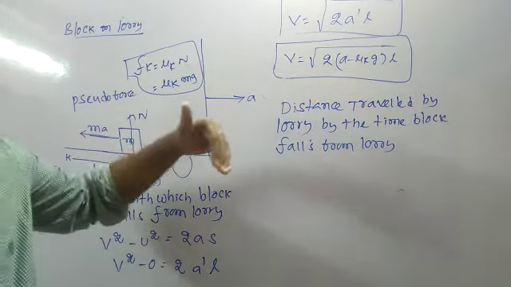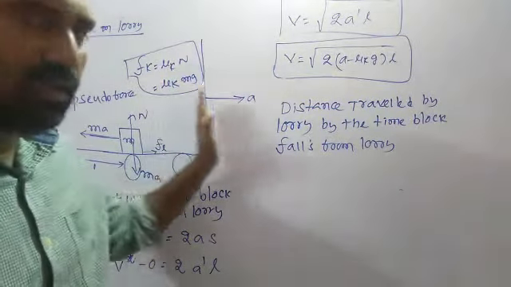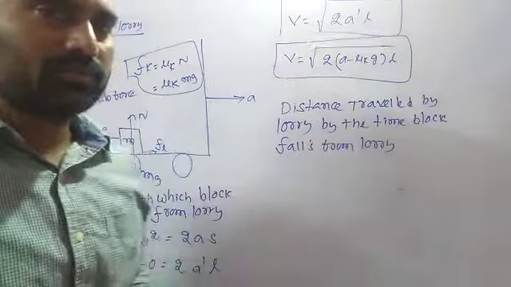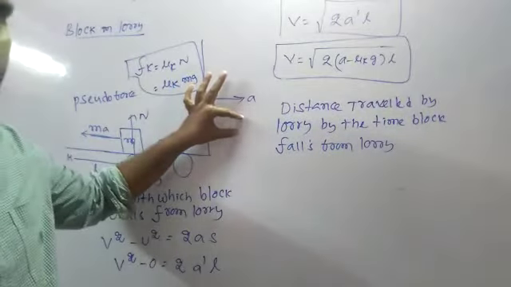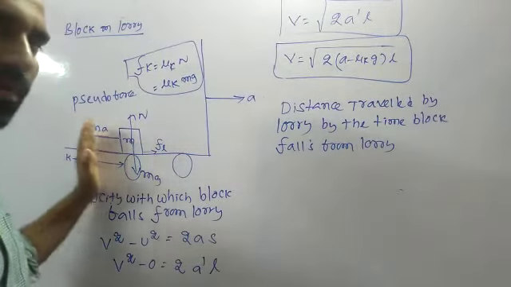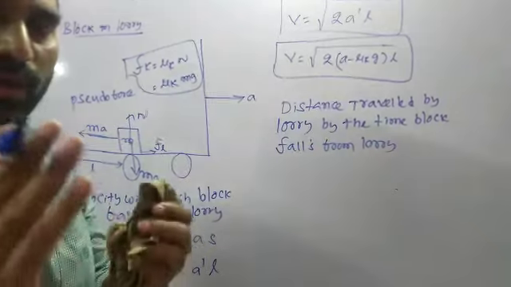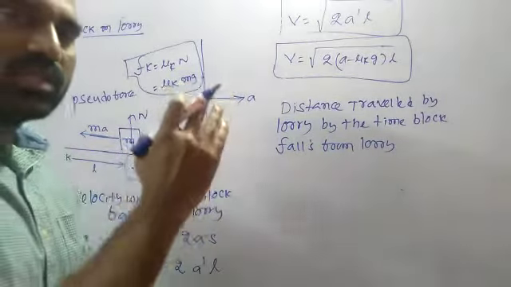At the time the block falls, actually the lorry is not at rest. The lorry is moving with acceleration towards the right. Once the lorry is in motion, this block is also moving opposite to the lorry. By the time the block falls from the lorry, what is the distance traveled by the lorry? At the time the block falls, how much distance does the lorry travel?